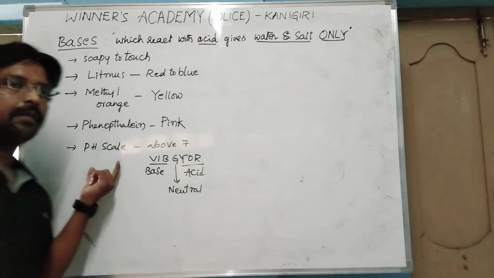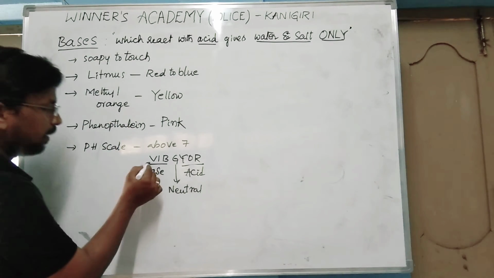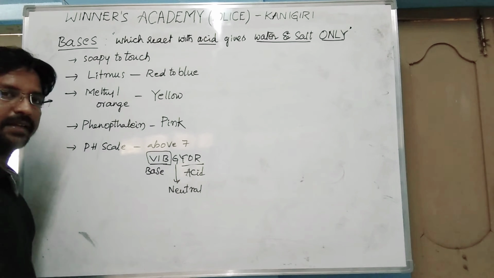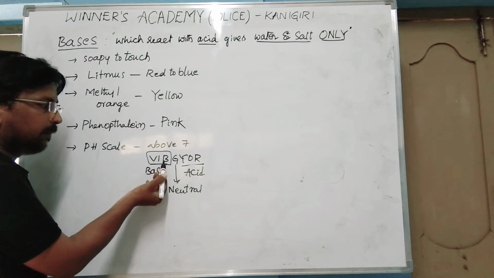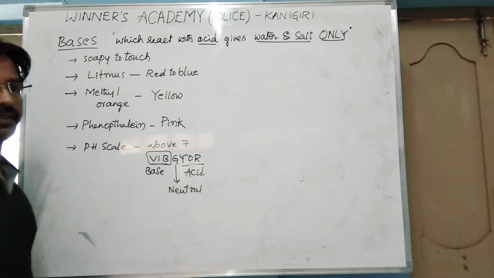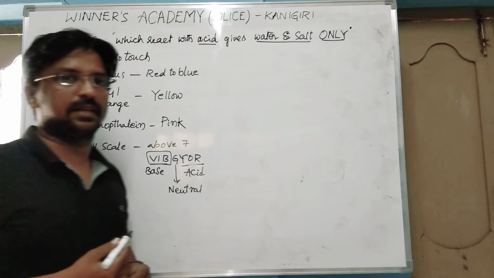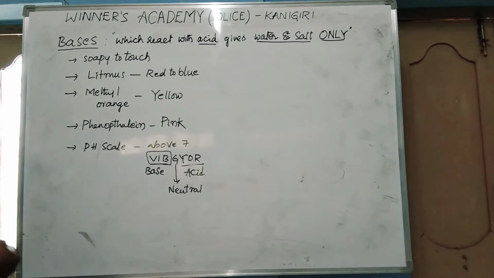This is on the pH scale. So that's why bases show a pH greater than 7, which means they form colors like blue, indigo, violet. So this is about the pH scale.